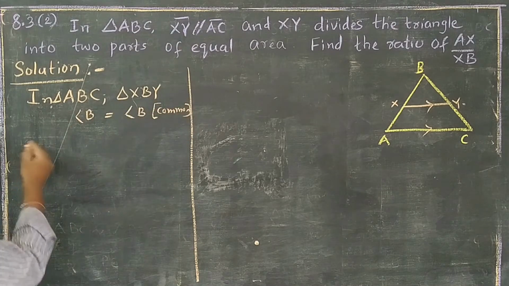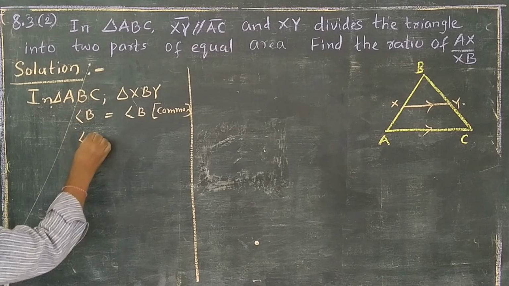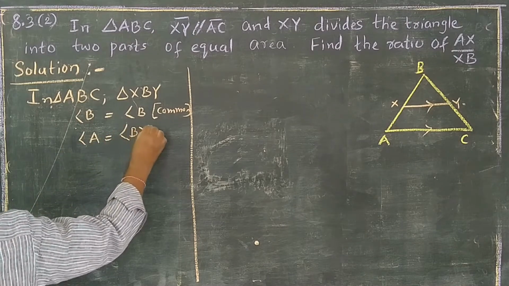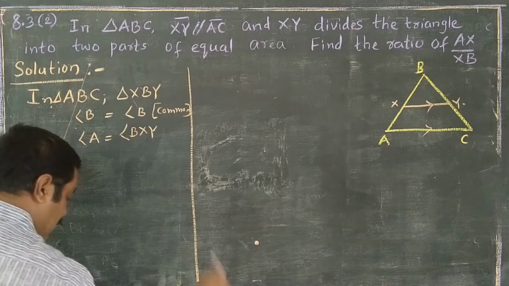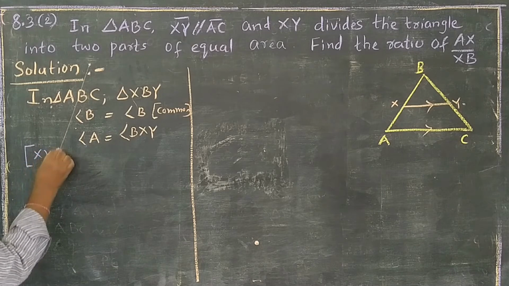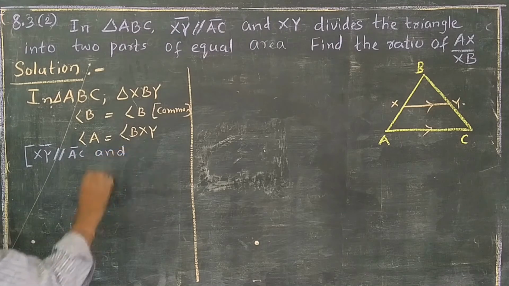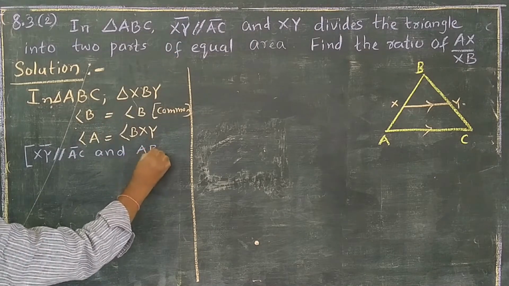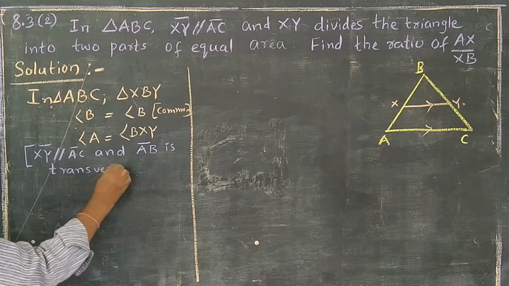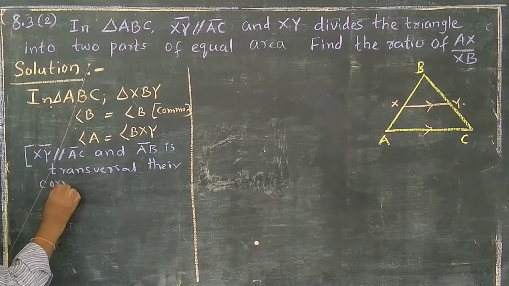And in the biggest triangle, angle A is equal to the smallest triangle's angle BXY. Why are these two equal? The reason, children: XY is parallel to AC, given, and AB is a transversal. When it is a transversal, the corresponding angles are equal.